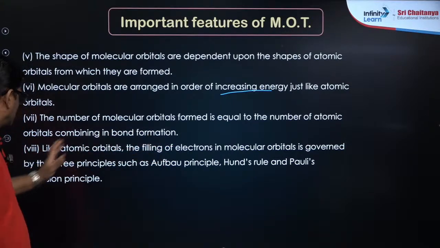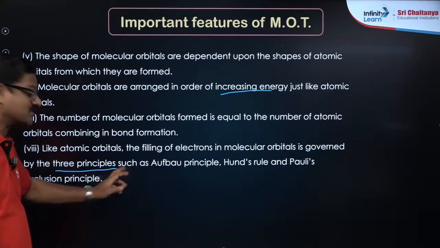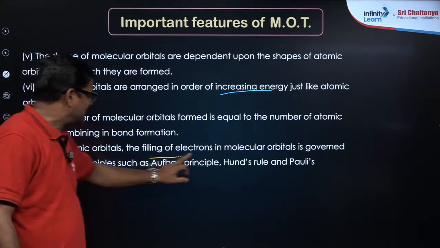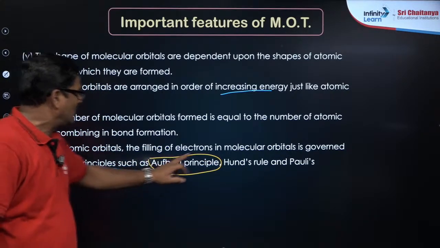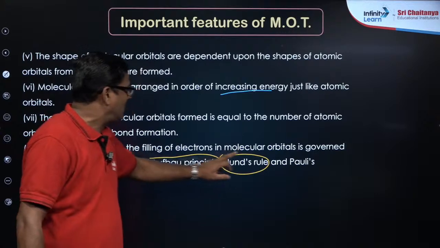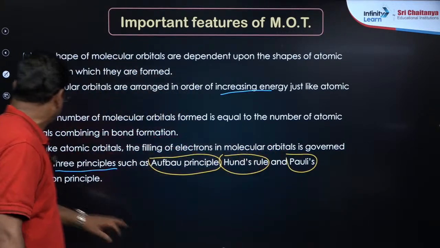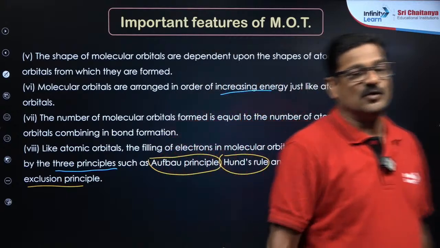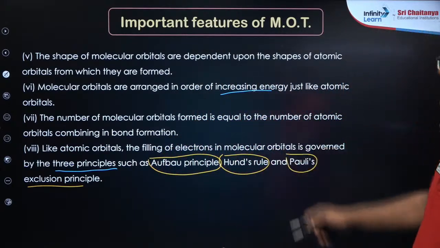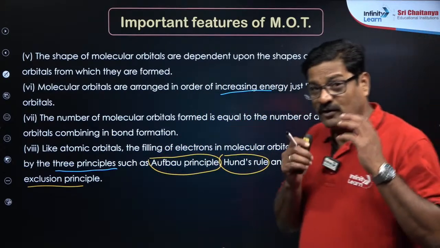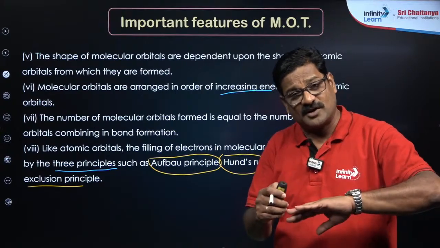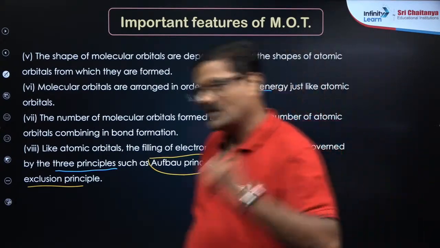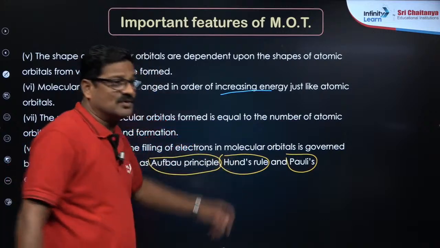in molecular orbitals is governed by three principles. What are these three principles? Beta, aap bol sakte hain. Yes, it is Aufbau rule, Hund's rule and Pauli's exclusion principle. So these three rules have to be followed. What is Aufbau rule? Aufbau rule says first lower energy orbitals are filled, then higher energy orbitals are filled. And what is Hund's rule?